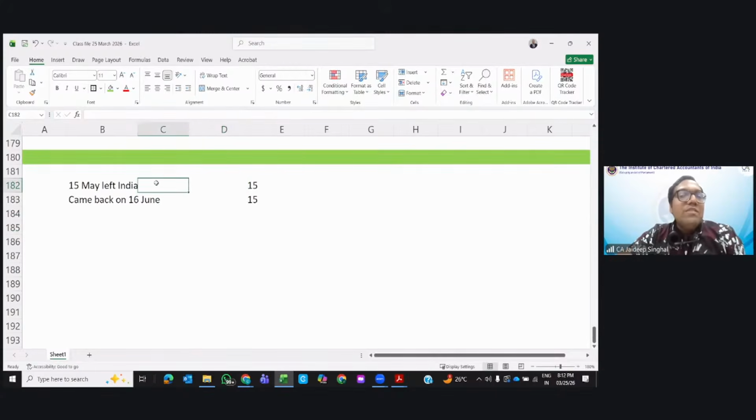Tanu, I just calculated for May and June. For other months also he was there, so it will still count. I just calculated for 2 months, just for his doubt. In April also he was there. After June also he was there. So we will take all the number of days. Clear, Aditya?